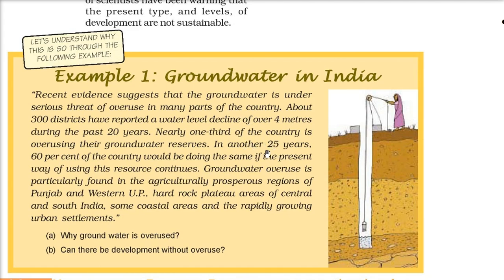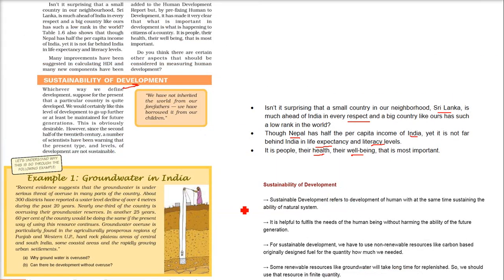In another 25 years, 60% of the country would be in the same situation. That means we will not be able to replenish it, or it will be less for the people who come after us. After some years, this level will go down more. So sustainable development is when we utilize the water such that it is available for the next generation too.